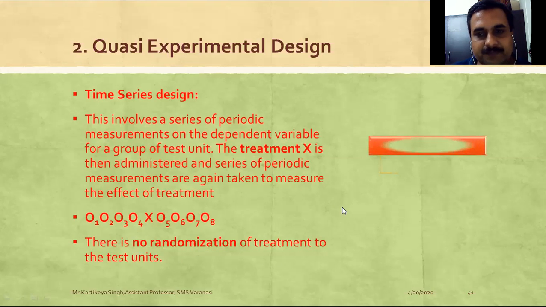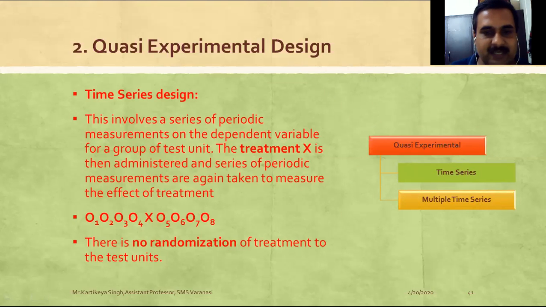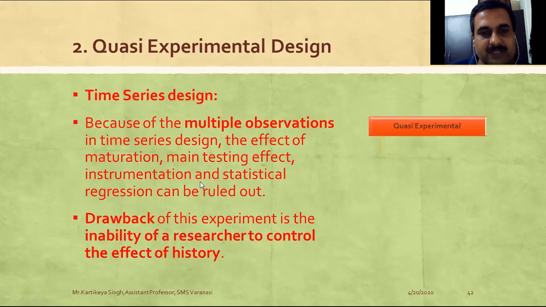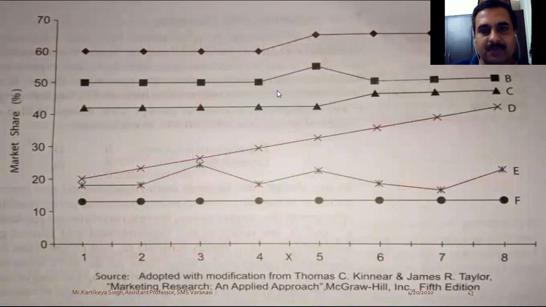As it is a time series experiment and this is the first type, I'll take you through one example. Among the drawbacks of multiple observations, some other factors do not impact maturation, main testing effect, instrumentation and everything, but this is not important here. The drawback is the researcher's inability to control the effect of history. But first take this example. It will clarify all your doubts.